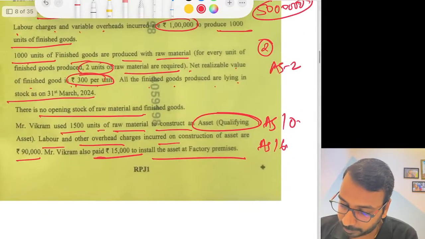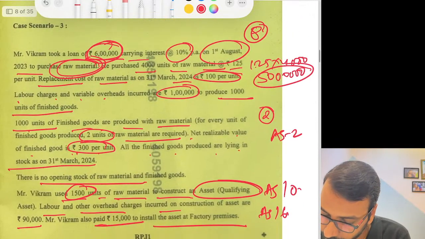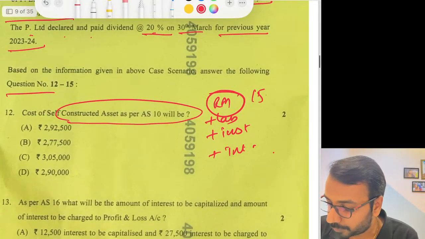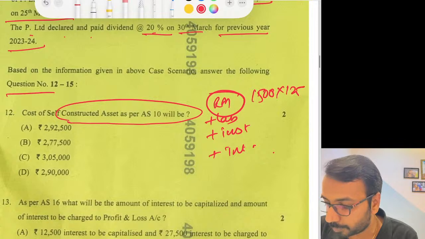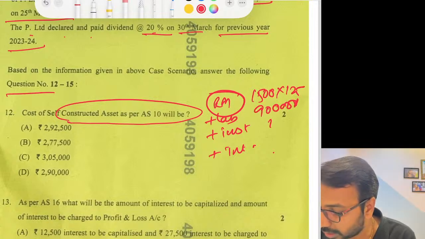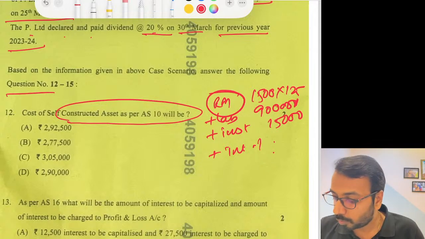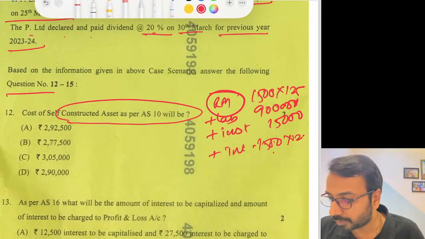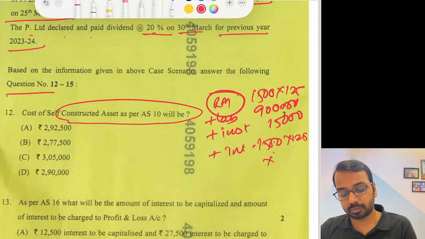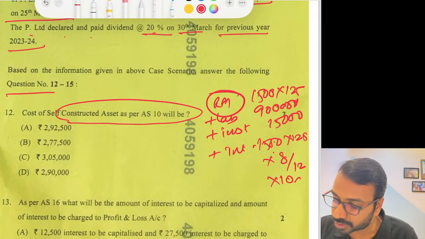Let us quickly calculate. 1,500 units of raw material at how much? 125. So 1,500 into 125, plus labor they have told 90,000, plus installation they have told 15,000. Interest will be 1,500 into 125 into, from August, so April, May, June, July, August, 8 months divided by 12, into 10%.